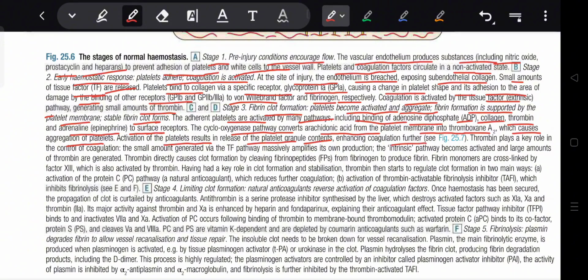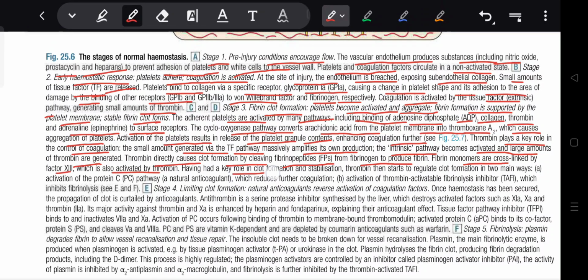coagulation further. Thrombin plays a key role in the control of coagulation. The small amount generated by the tissue factor pathway massively amplifies its own production. The intrinsic pathway becomes activated and large amounts of thrombin are generated. Thrombin directly causes clot formation by cleaving fibrinopeptides from fibrinogen to produce fibrin. Fibrin monomers are cross-linked by factor 13, which is also activated by thrombin.